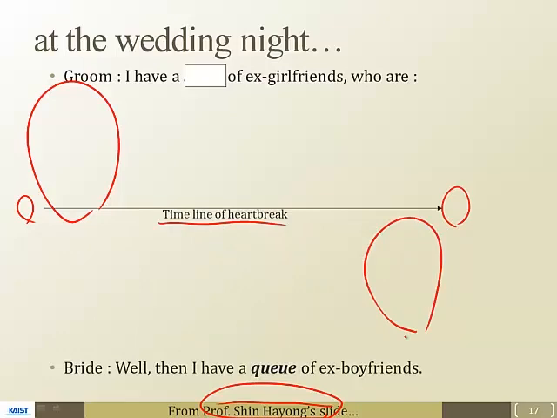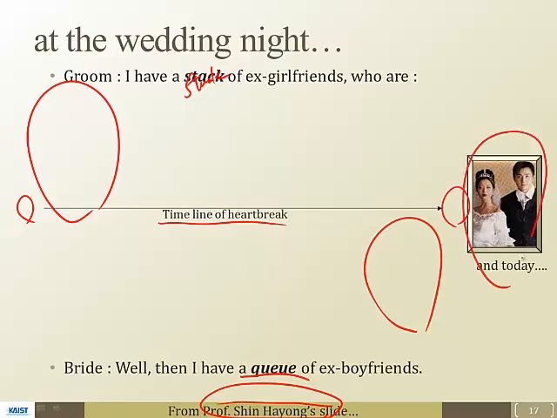So when the last one remains, that's the queue, and of course the other is going to be the stack, and we have the happy married couple, and so forth. But that's how stack and queue can be illustrated, again with a funny example, right?